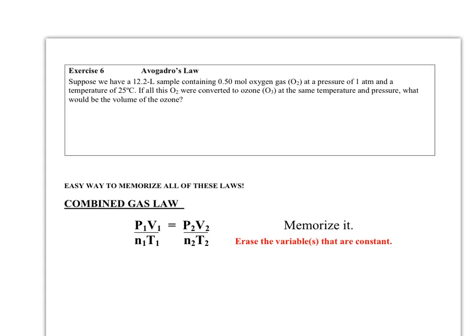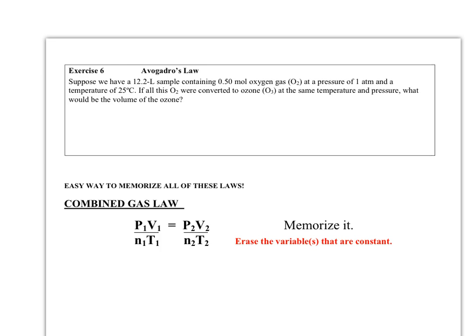Exercise 6 says, suppose we have a 12.2 liter sample that contains 0.5 moles of oxygen gas at a pressure of 1 atm and a temperature of 25 degrees Celsius. If all of this oxygen were converted to ozone at the same temperature and pressure, what would be the volume of the ozone? This one's a little bit more complicated. It makes us think a little bit about reactions. We haven't spent a lot of time on them yet, but we will.